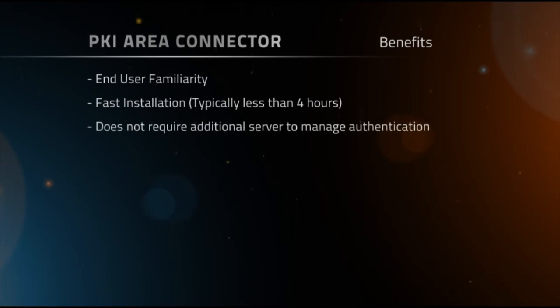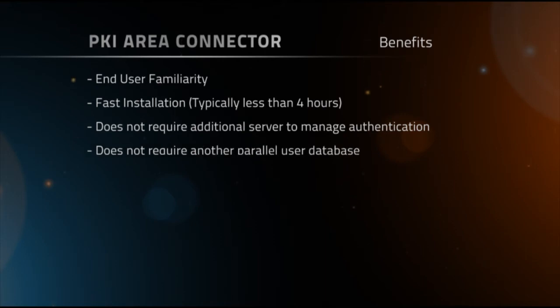Unlike other SSO solutions, the PKI connector does not require an additional user database. Instead, it utilizes the existing Remedy user module. Since it uses the existing Remedy and mid-tier architectures, it does not require any additional hardware.